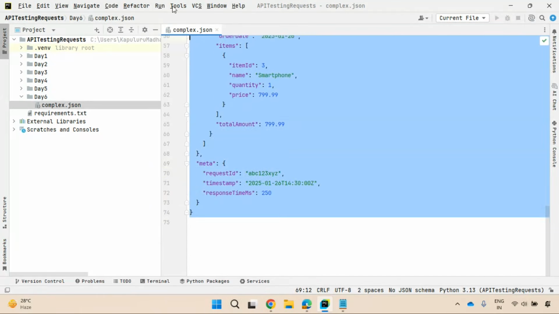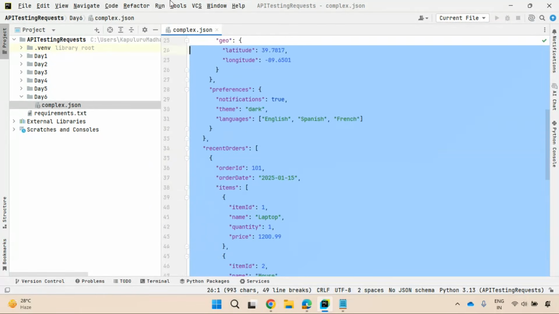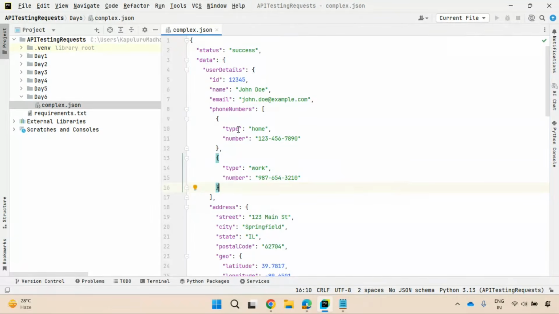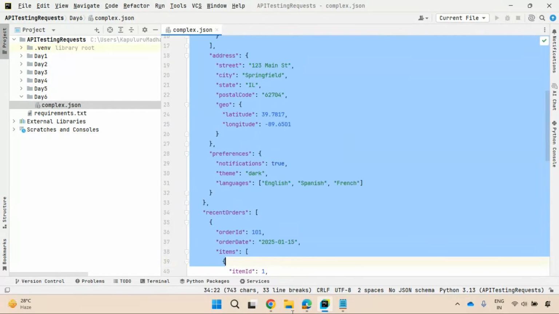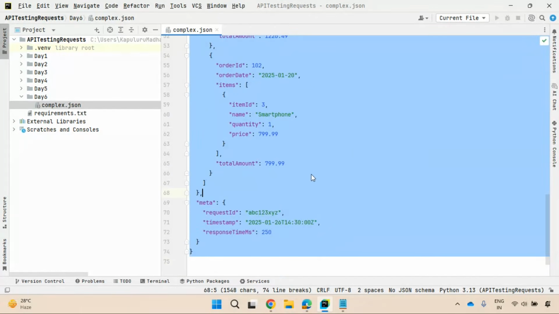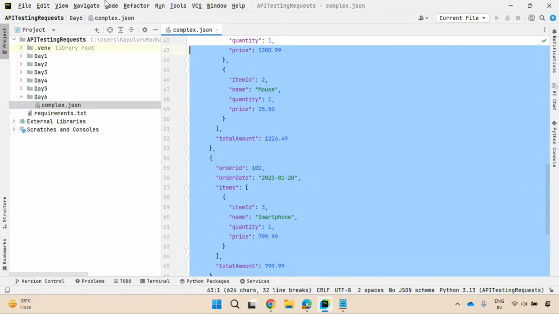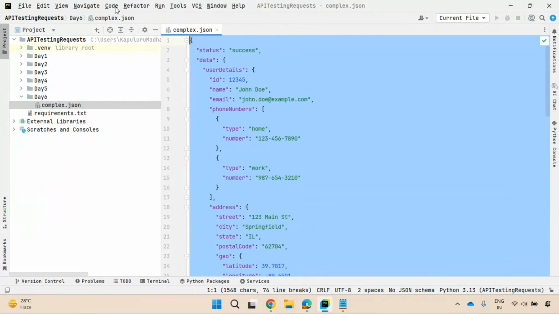From this complex JSON response, you need to do these validations. If you understood this, then it is very easy to do validations upon reading the data. What I have done is capture this data from the response of an API.